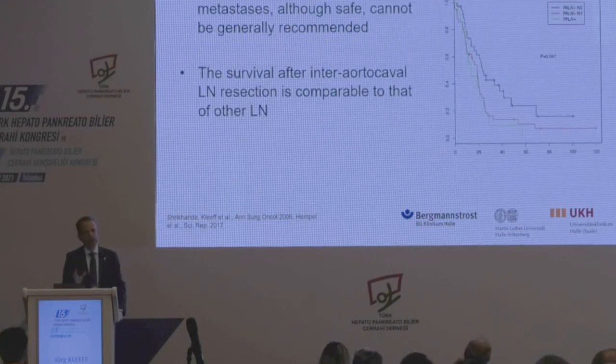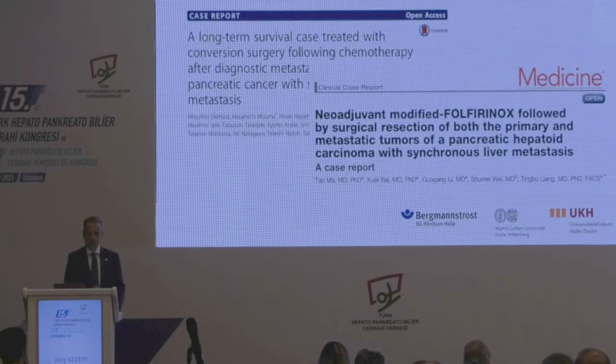So the conclusion at this time was, well, you can do it for peritoneal metastases, you can do it also for liver metastases, it is safe, but it shouldn't be generally recommended. On the other side, lymph node metastases, and we're talking about this further on, were not part of this group because lymph nodes have a much better prognosis. So if you have lymph node metastases that count as M1, like distant metastases, you should still go on and resect those and the primary tumor.